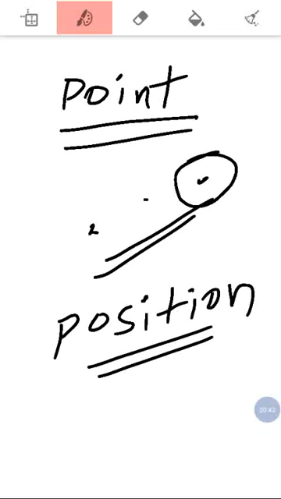What is the meaning of point? A point has no size but it has position, or location. Understand?